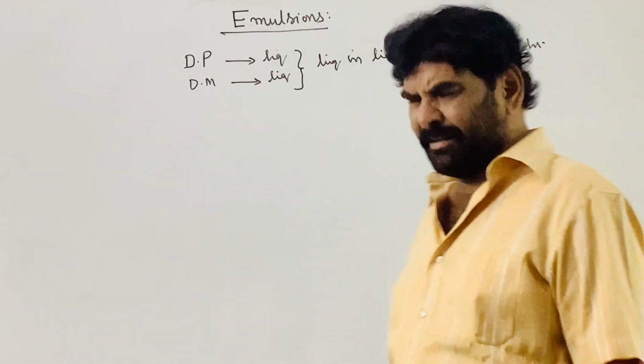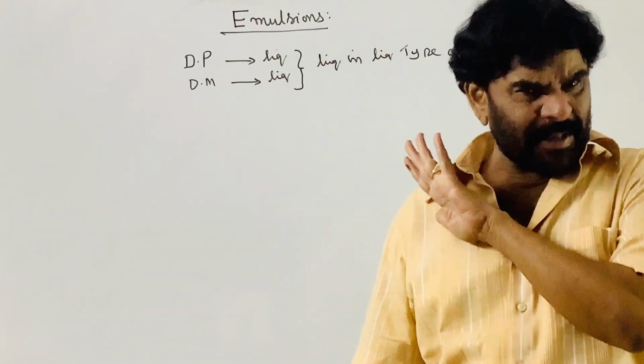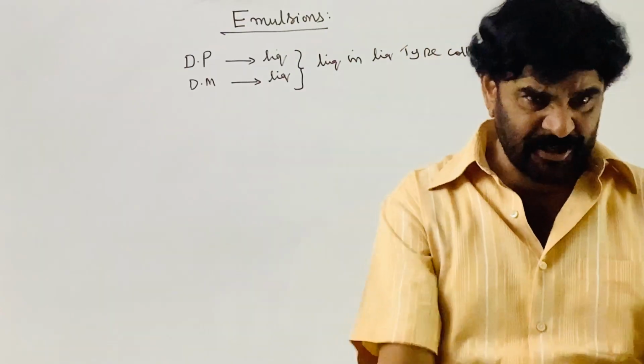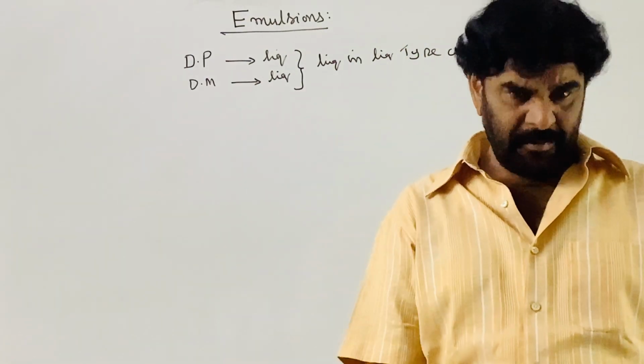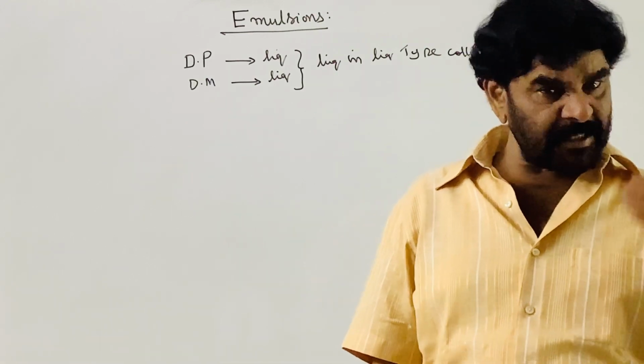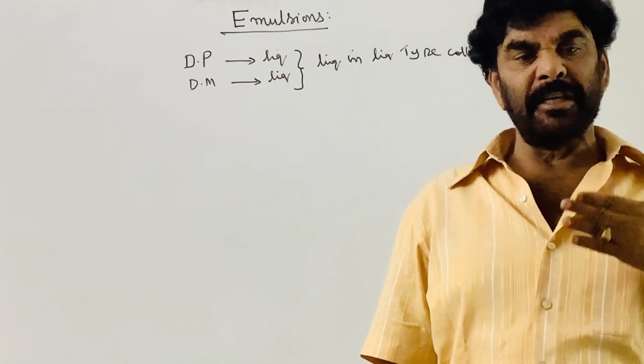So water is common, though not a compulsory condition, but in most emulsion preparations water is involved as the dispersed phase or the dispersion medium.